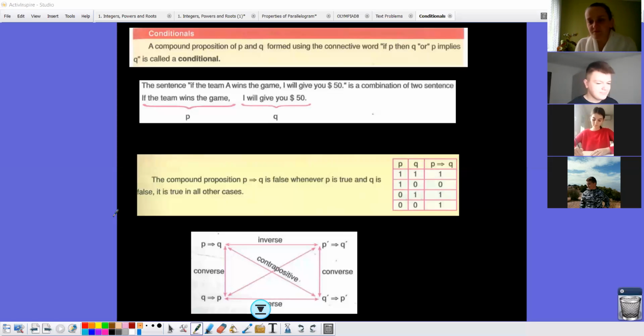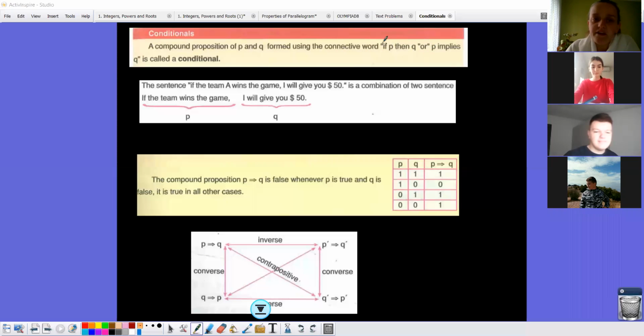We have this book. Today we have another connective word, if, then. And we call this one conditionals. A compound proposition of P and Q formed using the connective word if P then Q, or P implies Q, is a conditional. As you see from the name of the compound proposition, when we are reading, we can understand that there is a condition, and if P, then Q. If P occurs, then Q occurs, okay?